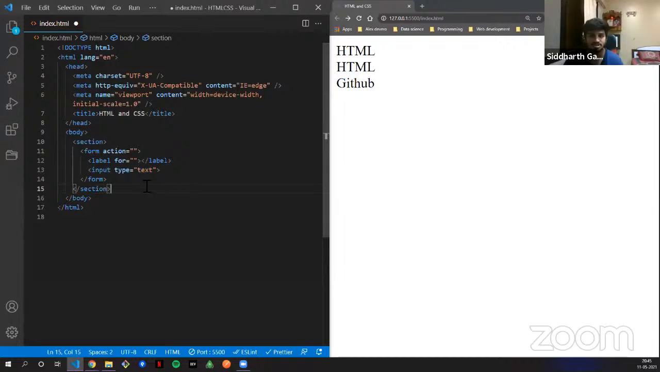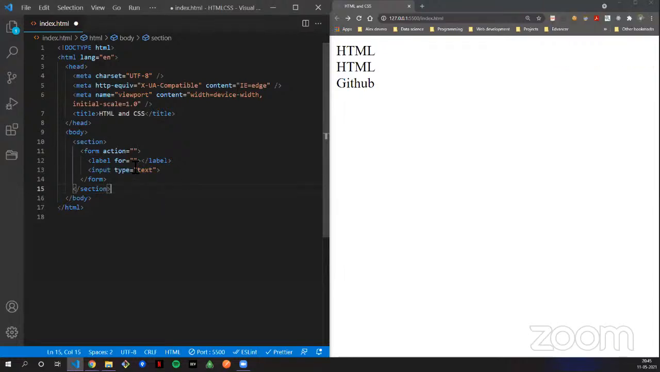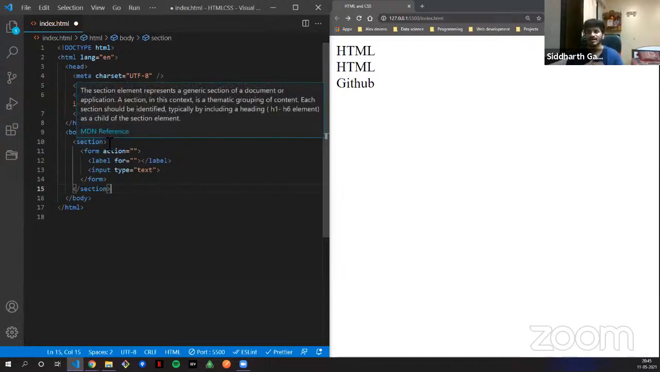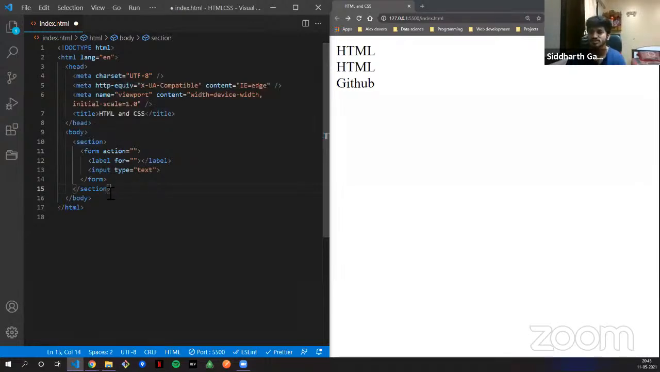Sir, Amruta has a doubt. Does the form tag need to be used inside the section tag? Yes, you can. So what is a section here, Amruta? Section is just a wrapper. It is just for you to take note of it as a section of a contact form.